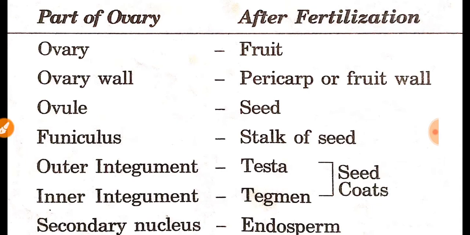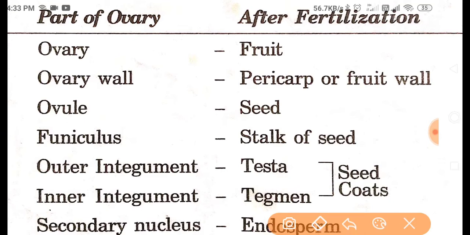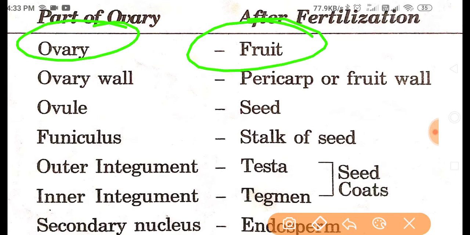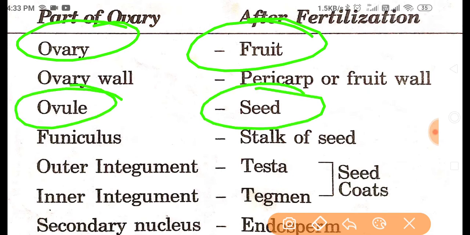First, the ovary is converted into fruit, or you can say that the mature ovary is called fruit. Sometimes confusion arises between these two. The mature ovary is converted into fruit and the ovule is converted into seed. The seed is inside the fruit. It is the ovule after fertilization, and the fruit is the part of the ovary.